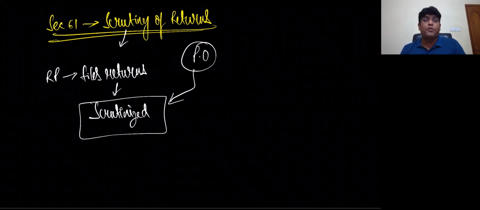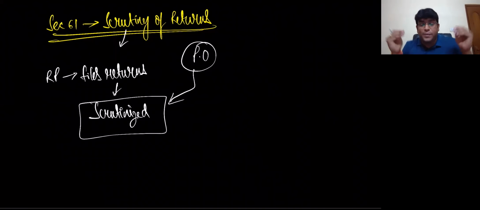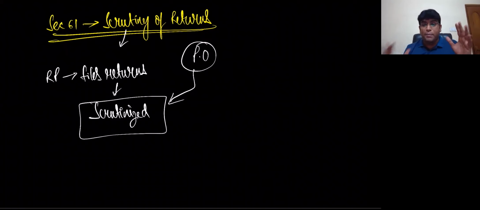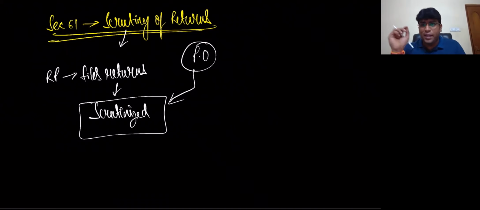And practically they'll have tools and software where they'll select based on some filters. Something like excess credit being availed, or somebody has reduced their output tax, or there is a huge variation between last month and current month. Like that, they put filters and they select a person. And when they select, they'll start scrutinizing the contents of the return.